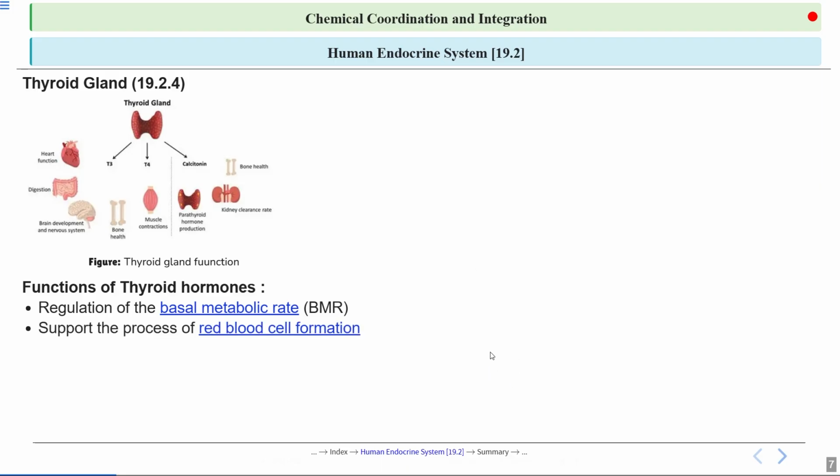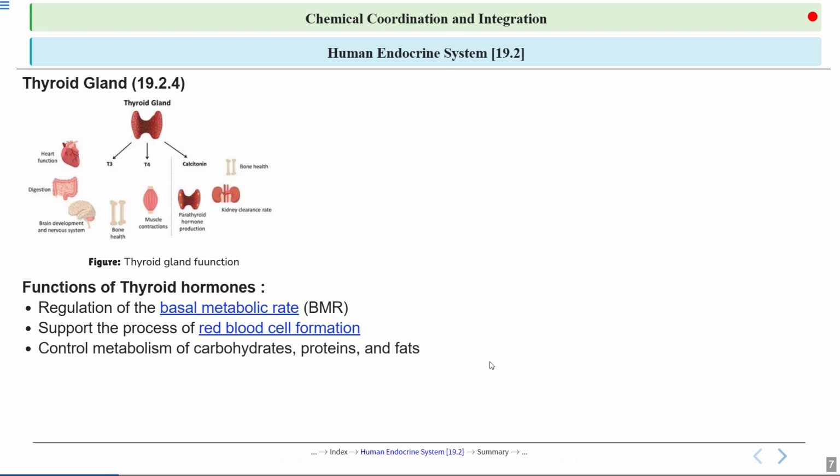It supports the process of RBC production, red blood cell formation, by producing and releasing the hormone thyroxine, T4, which regulates the body's metabolic rate. This hormone helps in the utilization of nutrients including iron and proteins, which are essential for the production of hemoglobin, the oxygen carrying component of the RBCs. Thus we can say that the thyroid gland indirectly aids in the formation of RBCs by maintaining a healthy metabolic environment, which is very important for erythropoiesis.